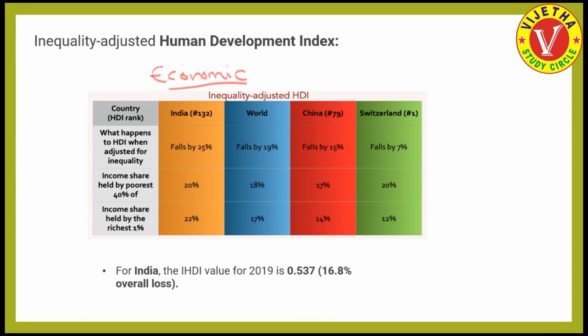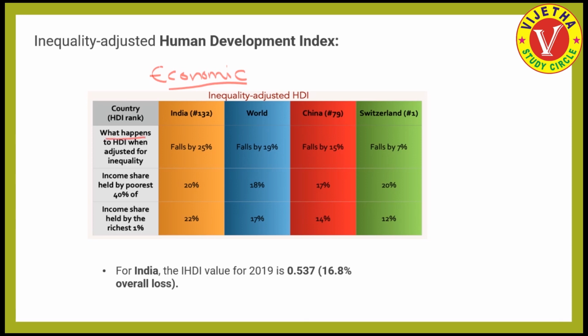Because if you consider any nation, for every country, there is a target to reduce the differences either in the societal inequality or in the economic inequality perspective. The economic inequality cannot be reduced by giving opportunities only to the rich people. We must focus on erasing the inequality between the rich and the poor in the country. So the Inequality Adjusted Human Development Index tries to calculate human development after adjusting for these rich and poor differences. So let's see how this can be done.